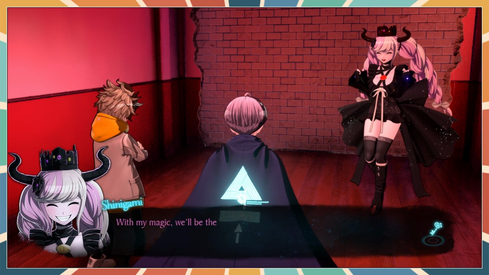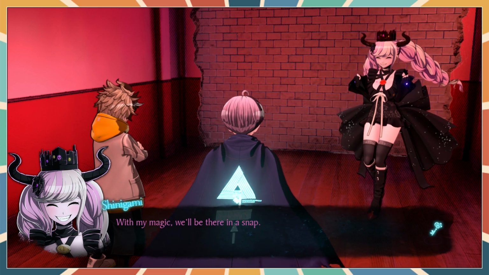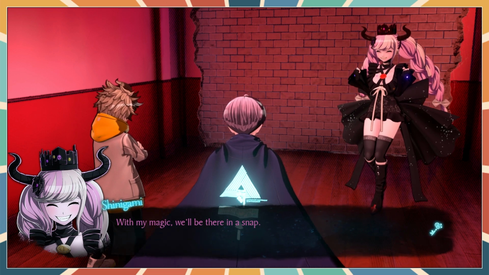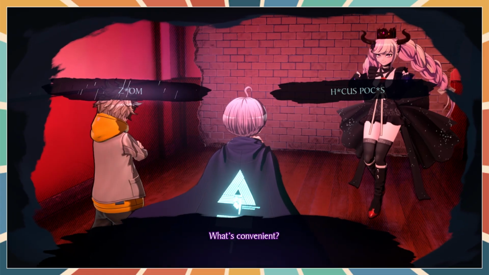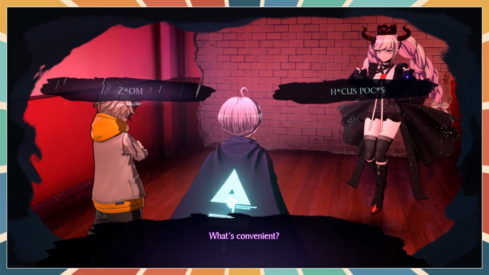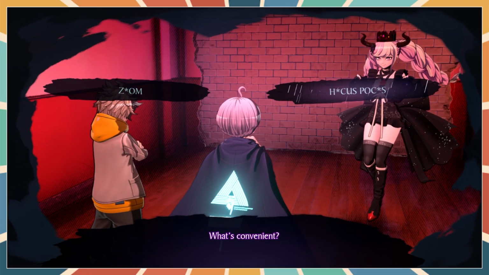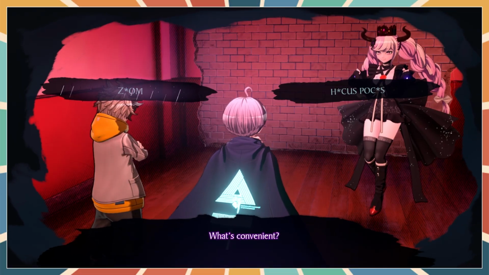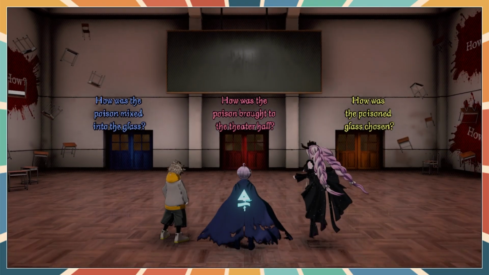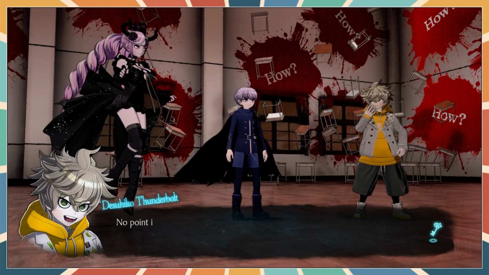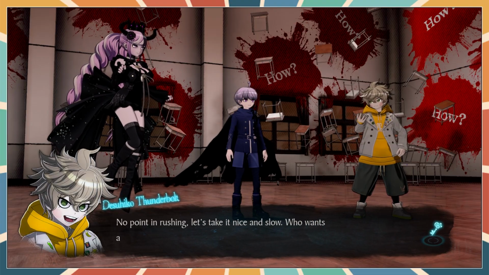Okay, my magic will be there in a snap. Awesome. With your magic, could you just make us solve the other stuff, or do I have to do that? What's convenient? Hocus pocus. Zoom. What? What does this mean? Zoom? Oh, was that a reference? Are we referencing something then? Let's take it nice and slow.